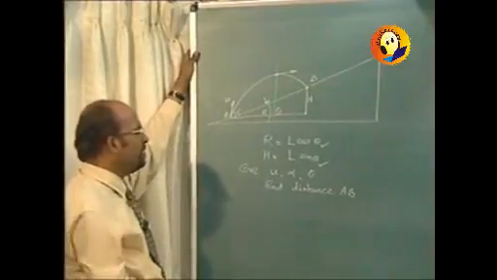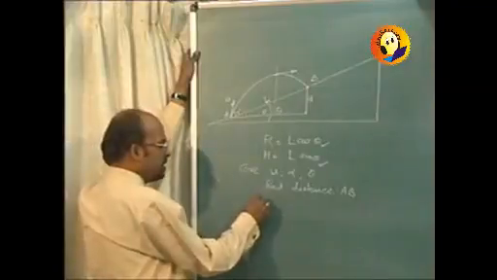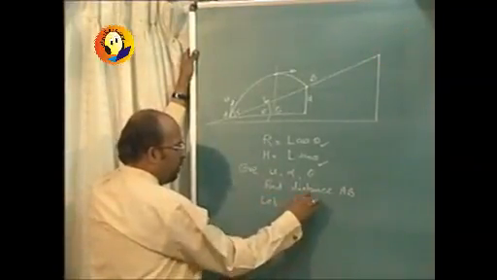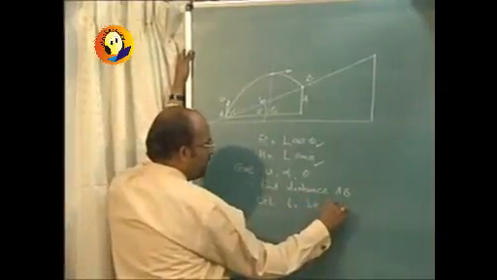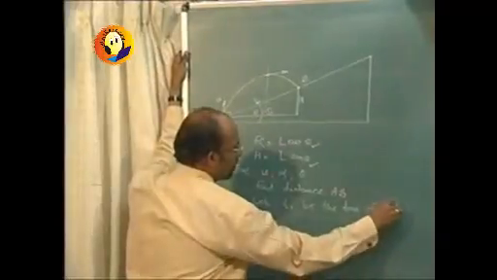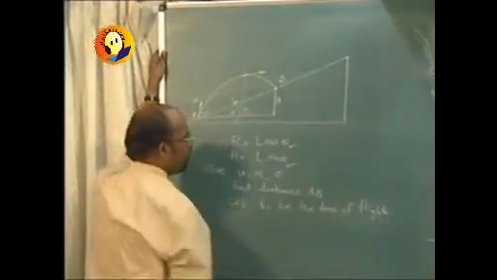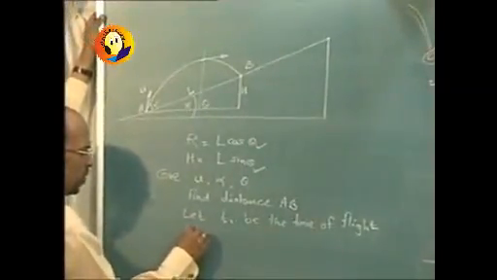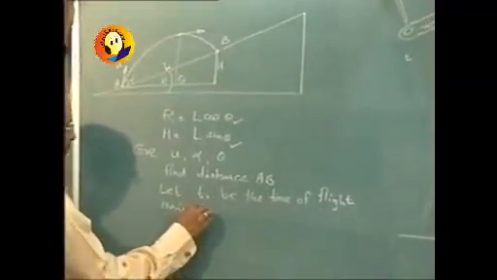Now again we will start with the same consideration, saying that let T1 be the time of flight. That is the total time. Now same considerations, horizontal and vertical.